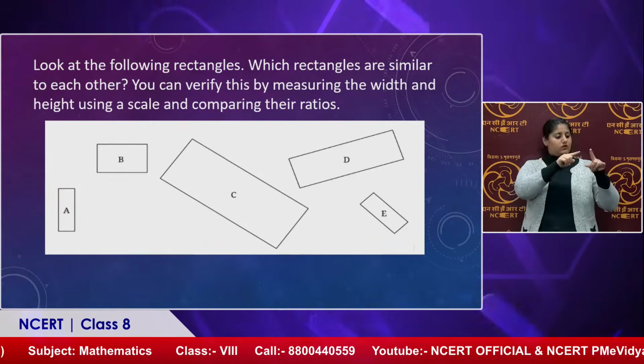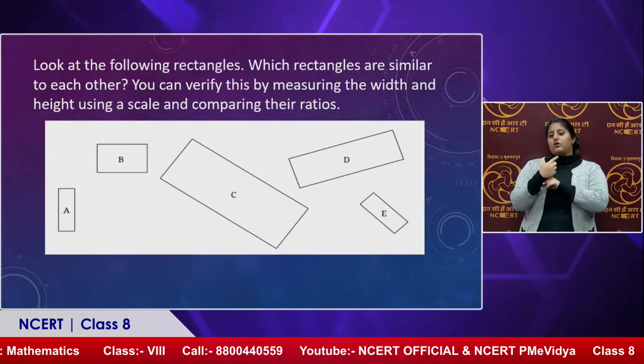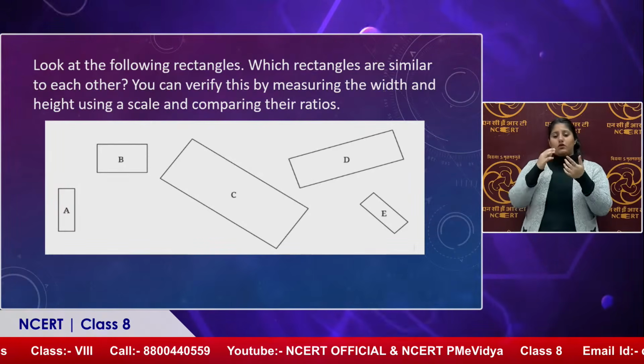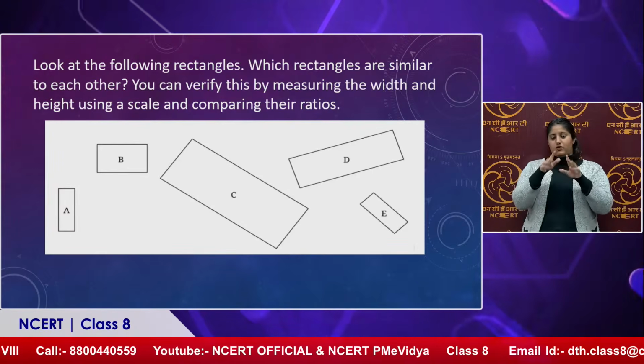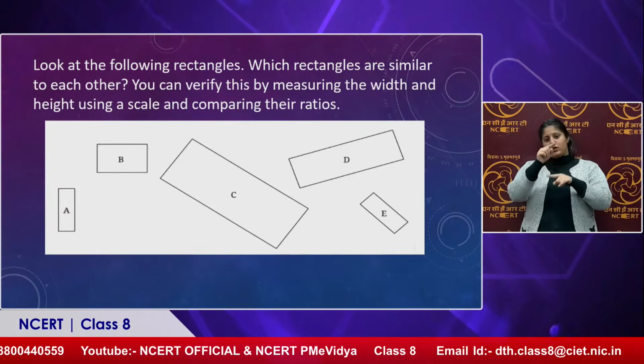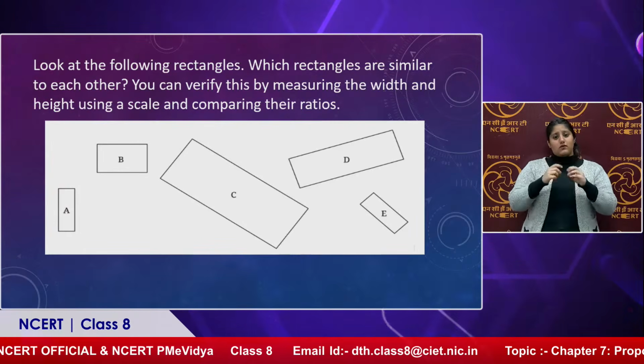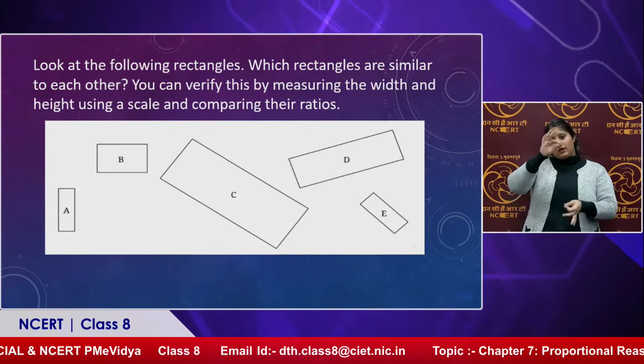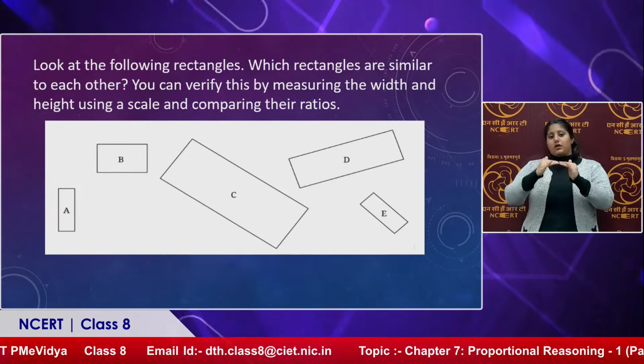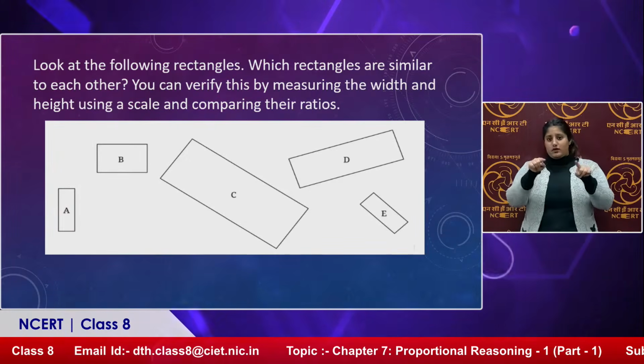Which rectangles are similar to each other? You can verify this by measuring the width and height using a scale and comparing their ratios. In this case, we have to find out the width and height using the scale and then compare the ratios, because these are rectangles where length and breadth are given.